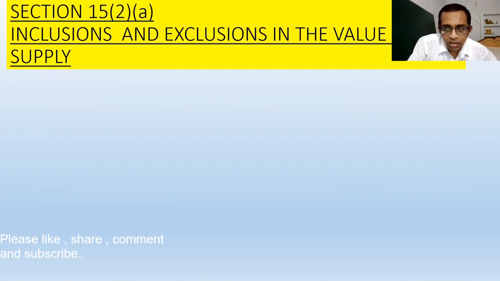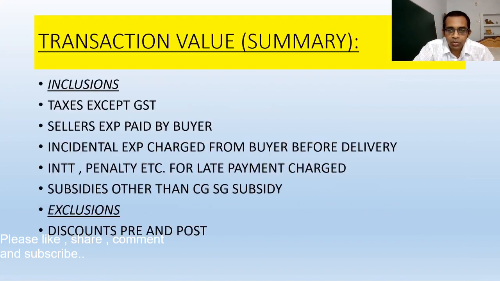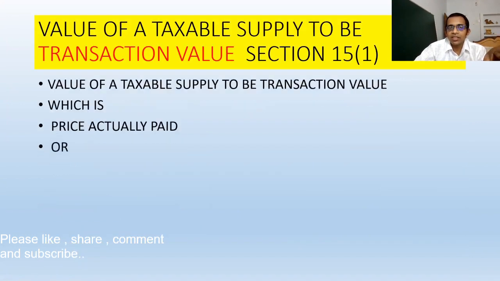Now, I was talking in a summary manner about inclusions and exclusions. Now I am going to talk about these inclusions and exclusions in detail, because we have to calculate the value of taxable supply.